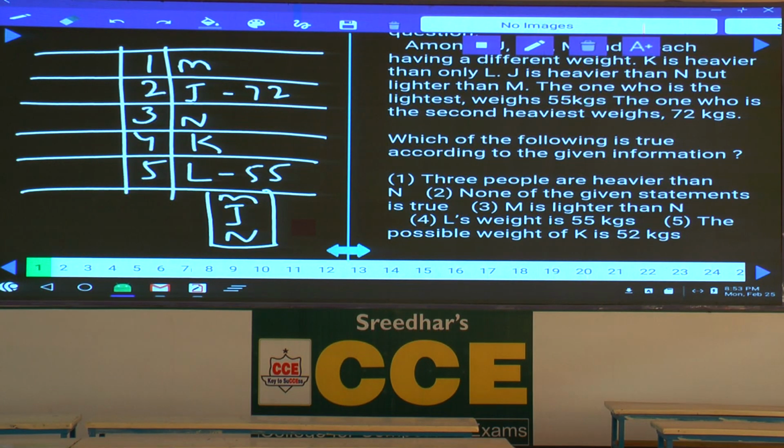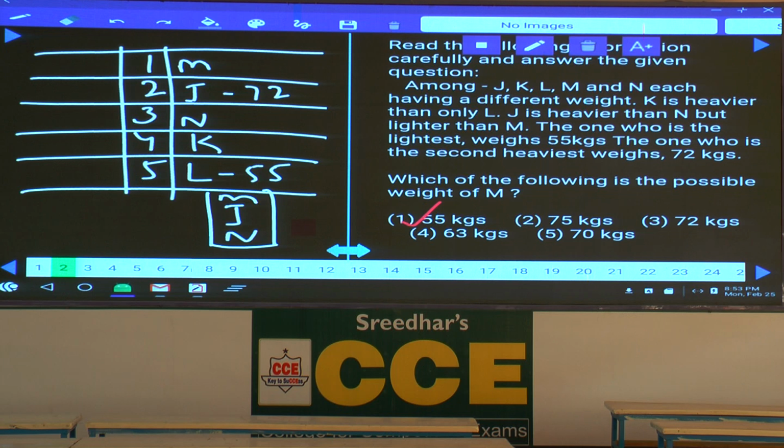Than n, else weight is 55, that is definitely choice 4. Hence, question number 1, it is choice 4. Then coming to question number 2.